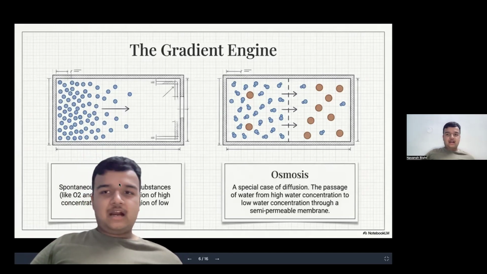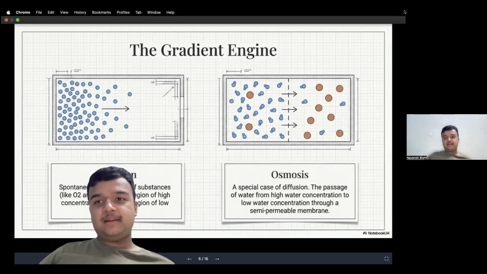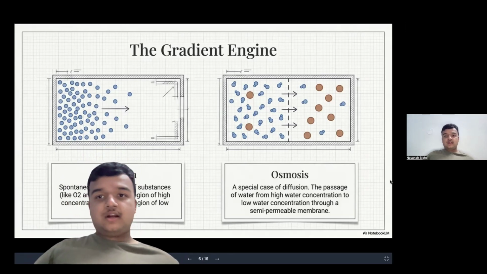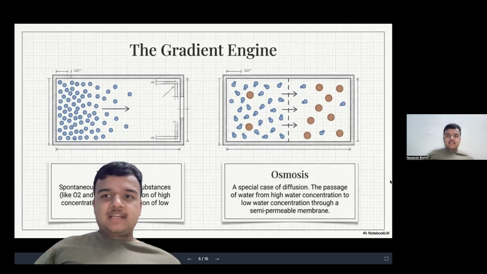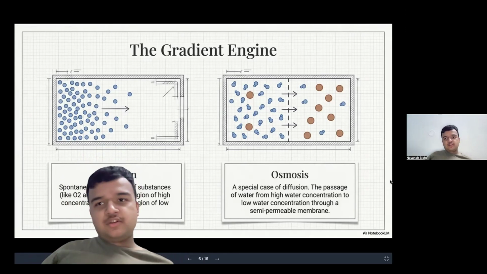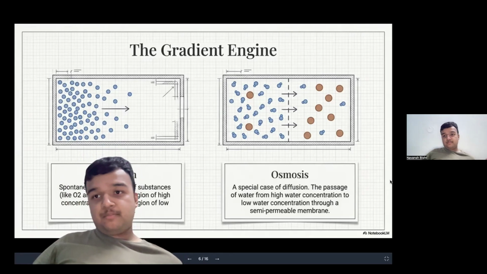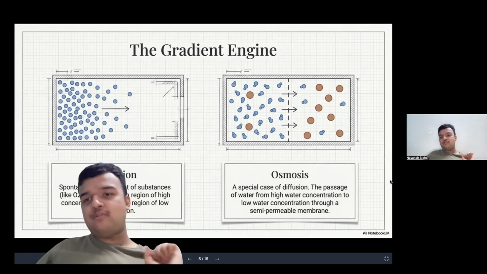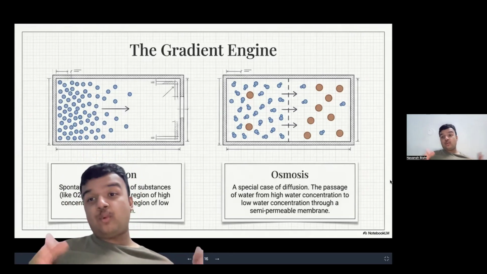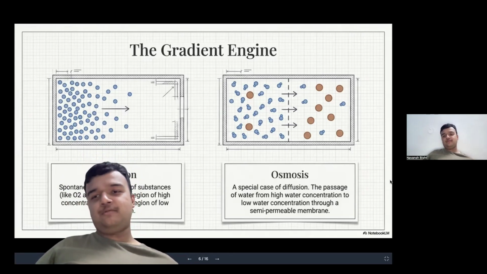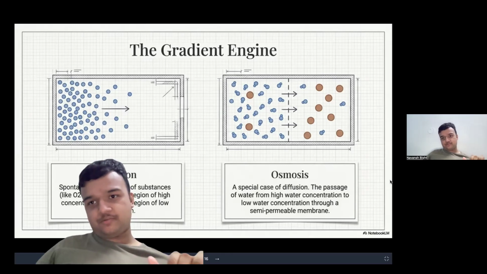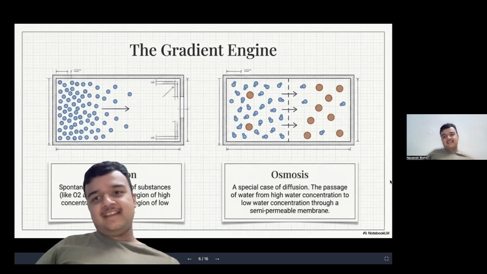Now I hope you understood the term diffusion, but let me explain the example also. Let's say there's a foul smell in your room. In order to avoid that foul smell, many people for a short time add dew spray all over the room.